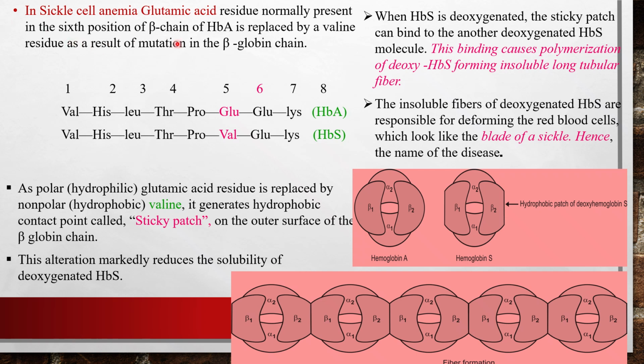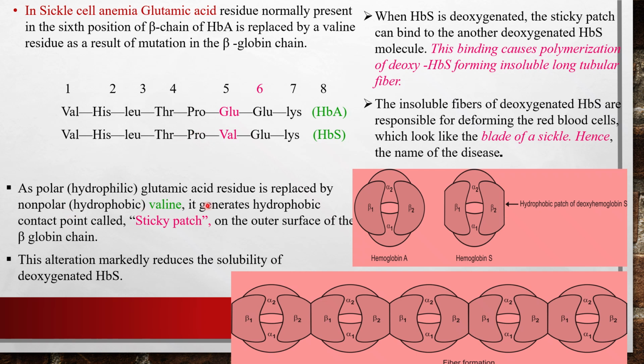Then in sickle cell anemia, let's discuss in detail about sickle cell anemia. So what happened in sickle cell anemia? I've already told you that at the sixth position there is a glutamic acid which is being replaced by valine. This is actually the sixth position, sixth amino acid, that is glutamic acid, and it is being replaced by valine.